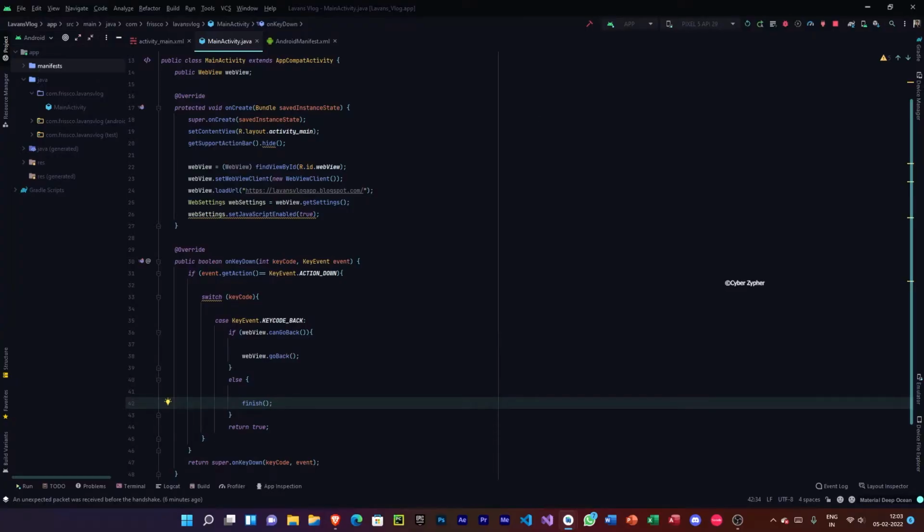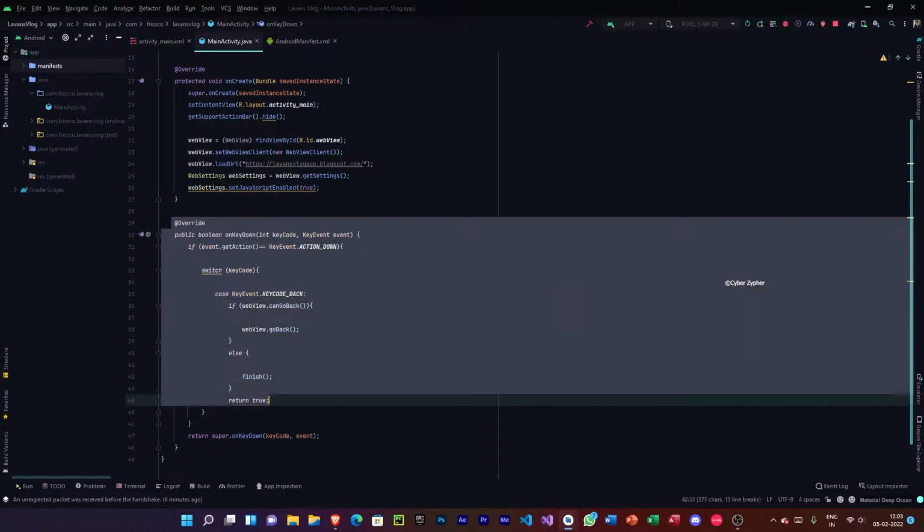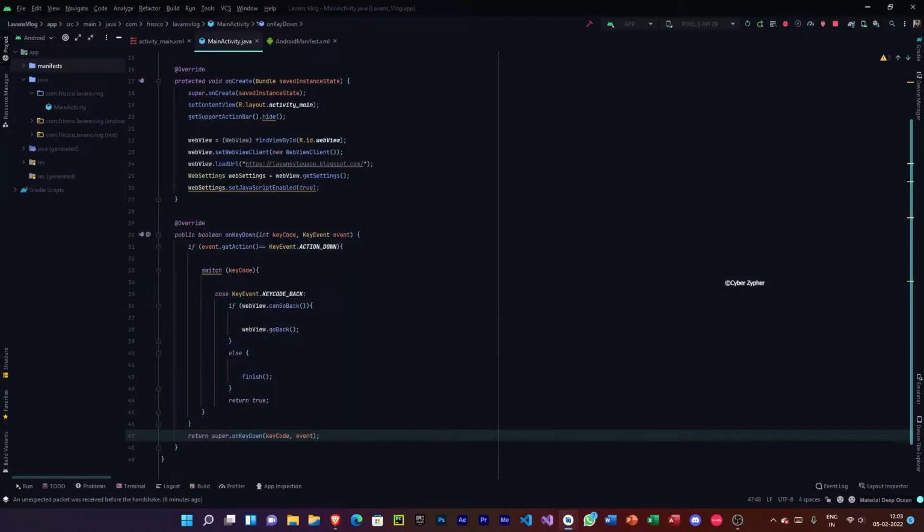So guys, I'm sorry because the recording stopped at that point. Well, the app is running nice, as you can see. I typed this block of code here, so you can get this code from the description box.